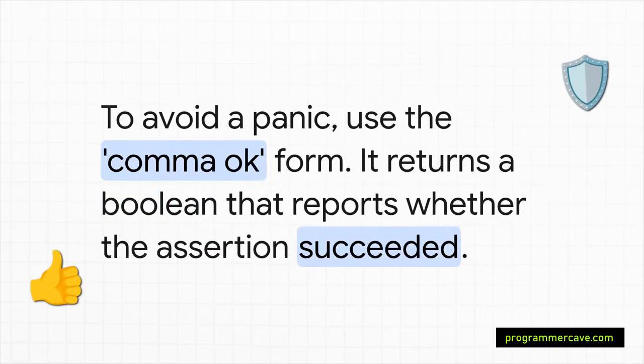So what's the pro move? How do you do this safely? You use the "OK" idiom. This is the standard, safe way to do a type assertion in Go. It's like peeking in the box first. You get back two values, the value you wanted and a Boolean that's true if you were right and false if you were wrong. No more panics. You just check if OK is true and handle things gracefully if it's not.